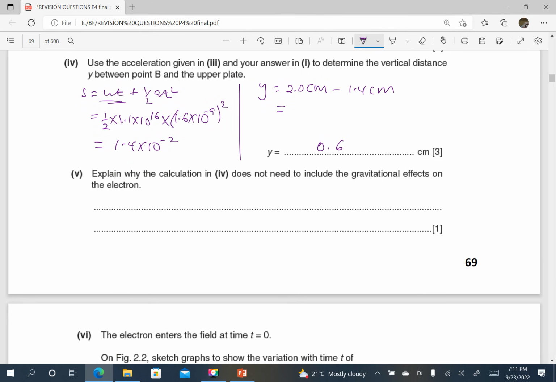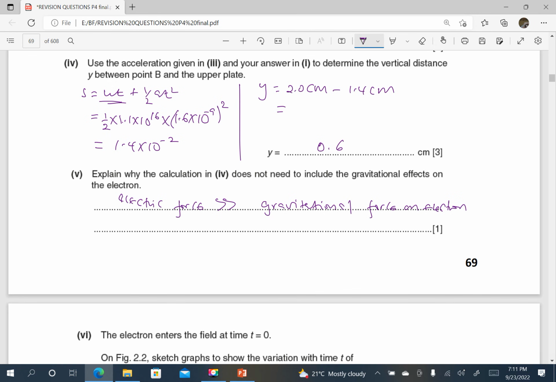But I can still say that the electric force is much greater than the gravitational force on the electron.